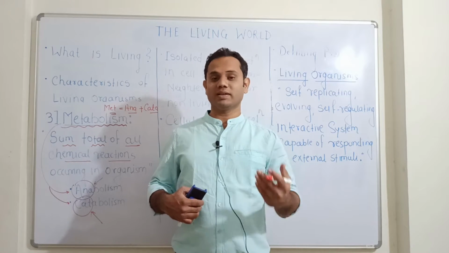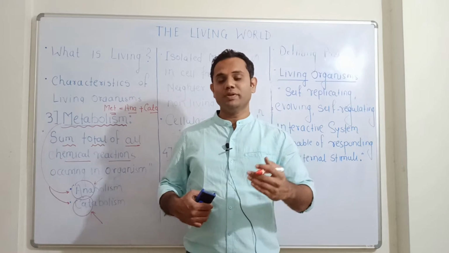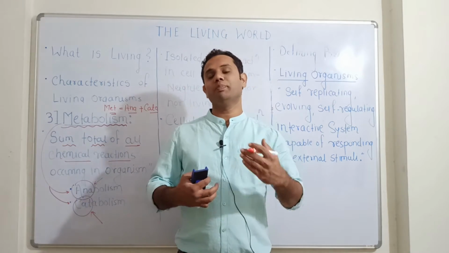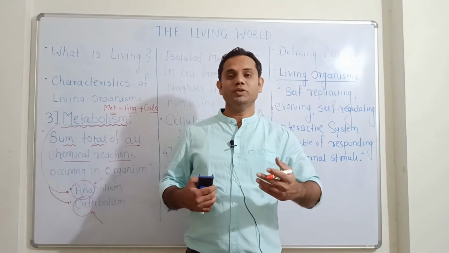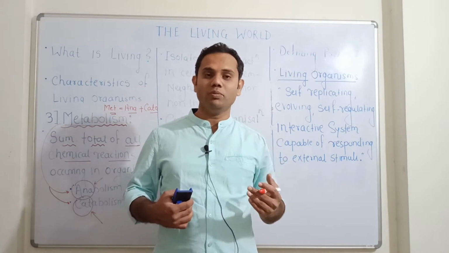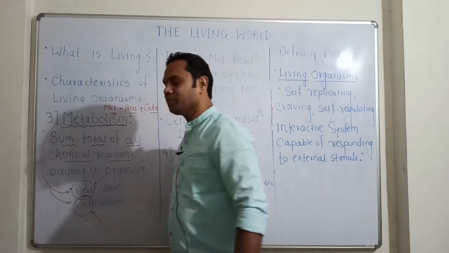Here, using simple compounds, complex compounds are formed, new compounds are formed. That type of reaction is called an anabolic reaction.